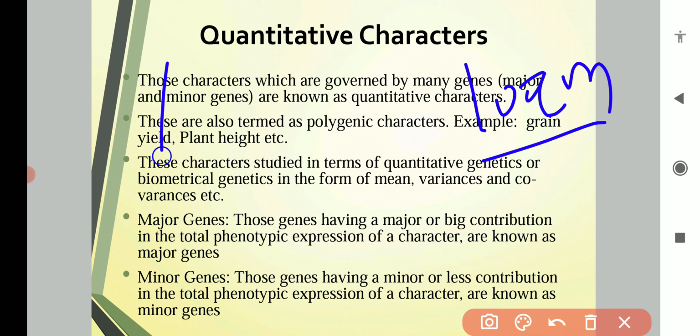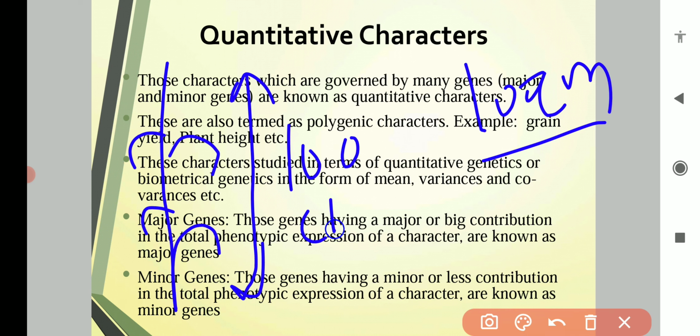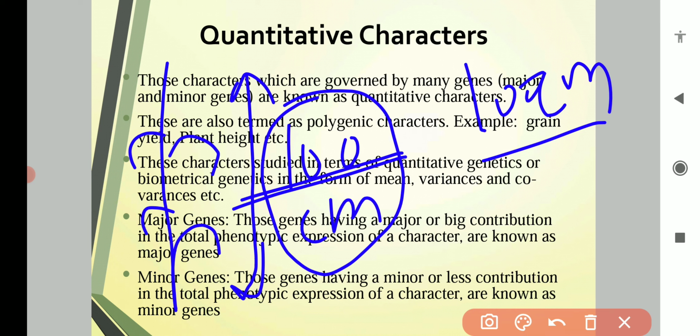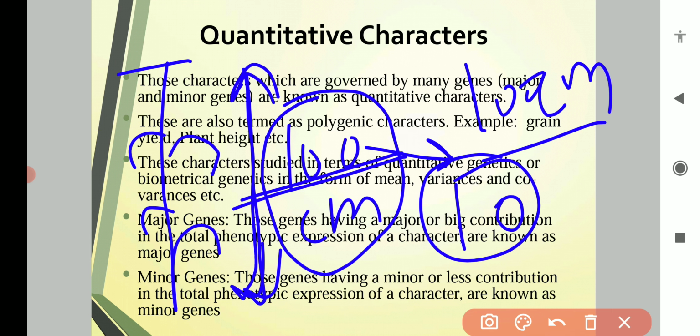Suppose this is a plant with 100 centimeter height. This 100 centimeter height is the total phenotypic expression, because we have seen the plant, measured its height, and found it to be 100 centimeters. For this plant height, 10 genes are present.